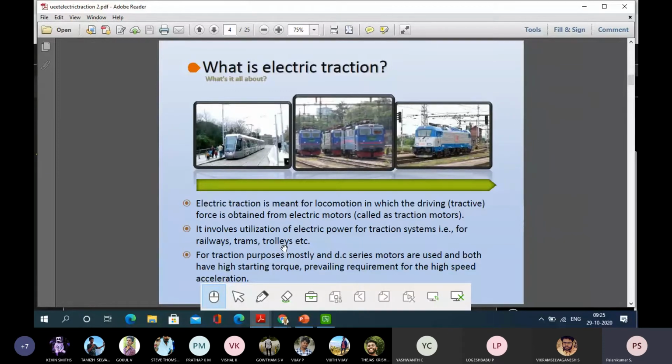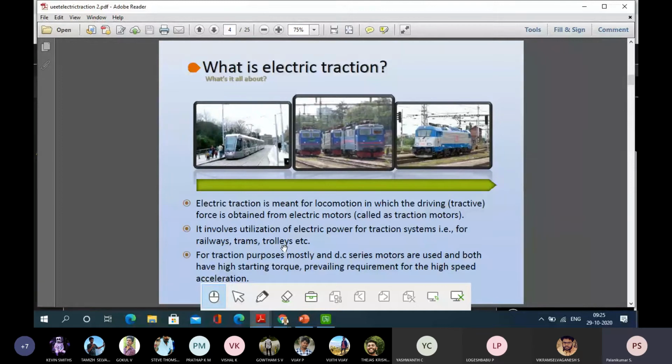For traction purposes, mostly the DC series motor was used, having high starting torque. And now it has completely changed. There also a huge change came: induction motors, squirrel cage induction motors. They are used because compared to DC motors, they are completely maintenance free, rigid in construction, and we can realize a smaller motor for the same power.